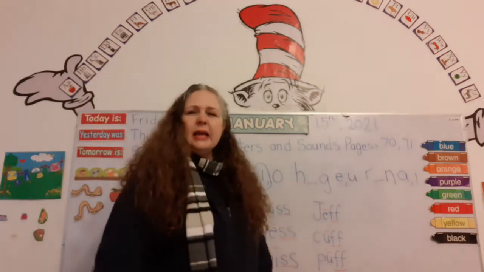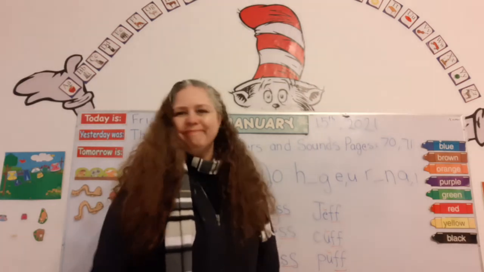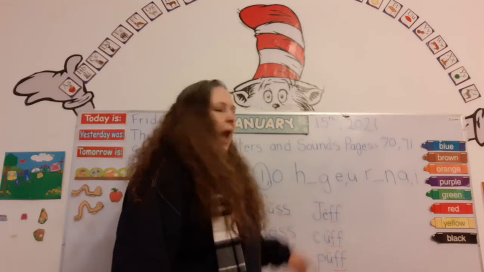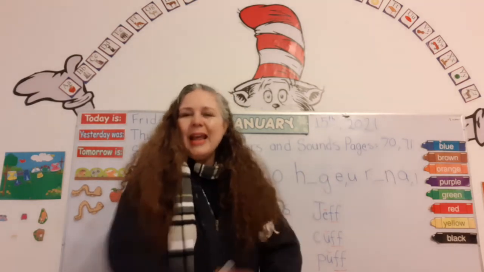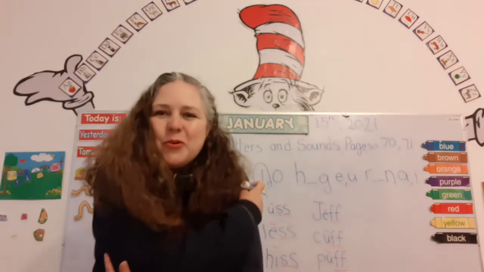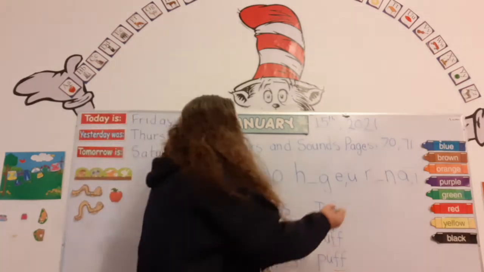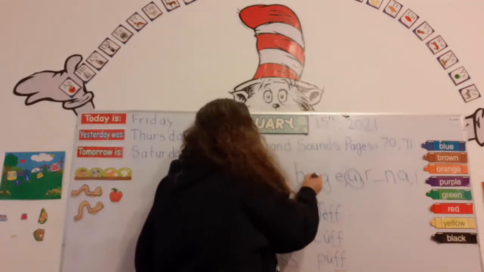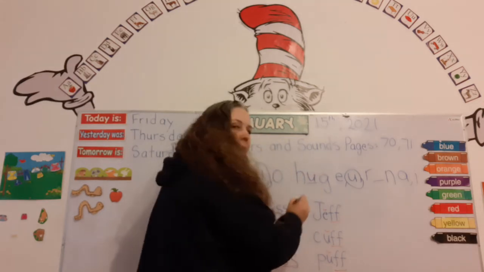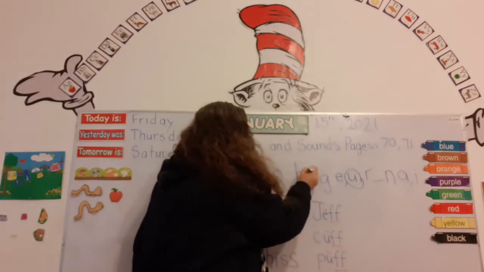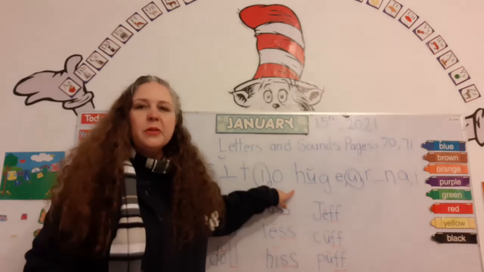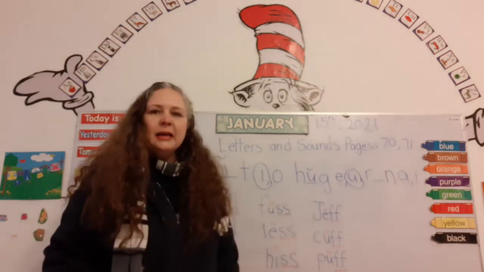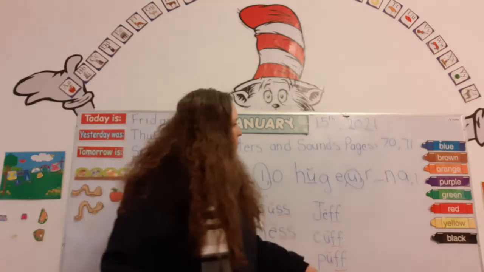Heg. Is heg a word? No. What about hug? Is hug a word? Yes. I want to give you a hug. Good. So we're going to circle the letter U, which is a vowel, and we're going to write it right here. Can you see? And we're going to mark it with a happy face, and let's read it. Can you read it with me? Hug. Super. Okay, last one.